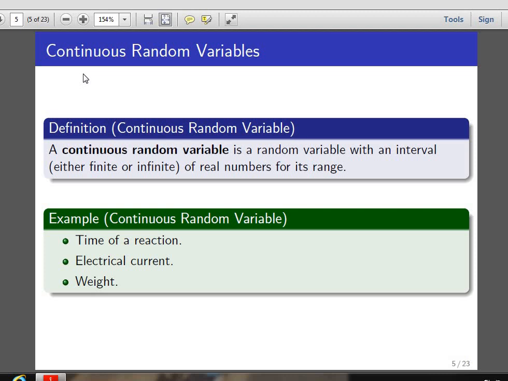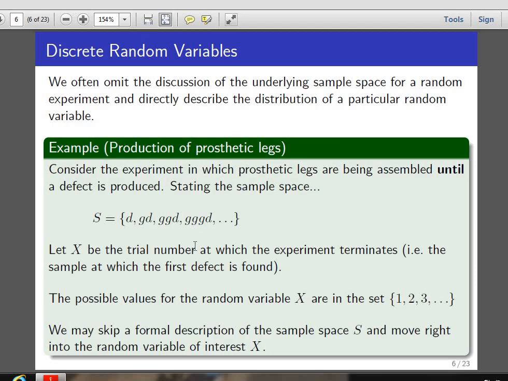Next is the continuous random variable. A continuous random variable is a random variable with an interval, either finite or infinite, of real numbers for its range. For example, time of reaction, electrical current and weight are some examples of continuous random variables.